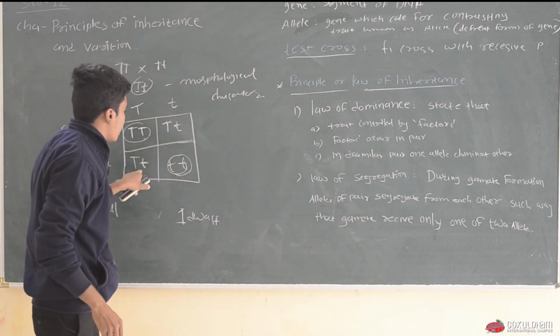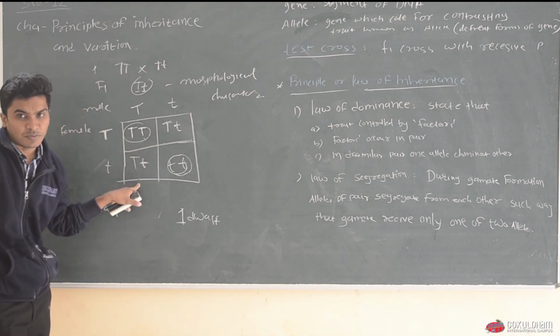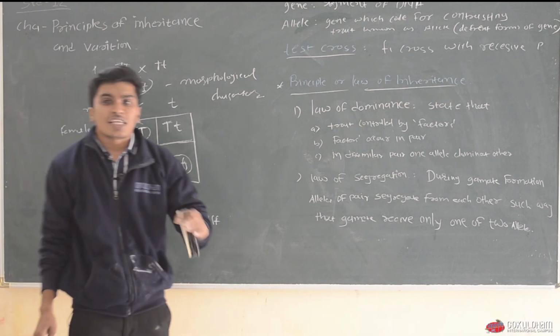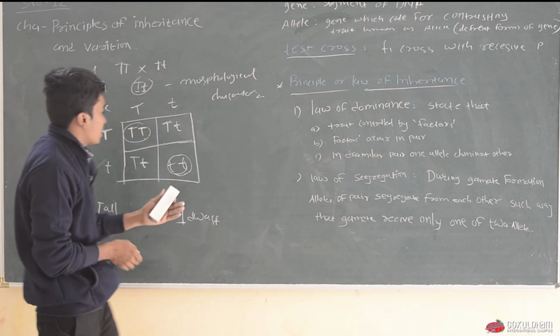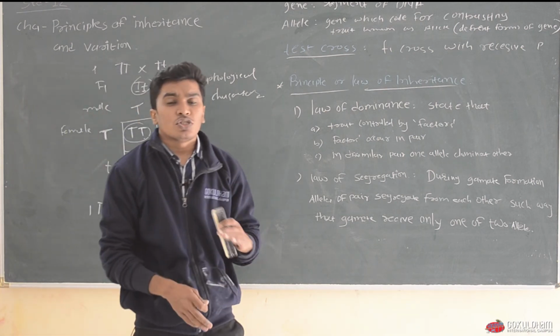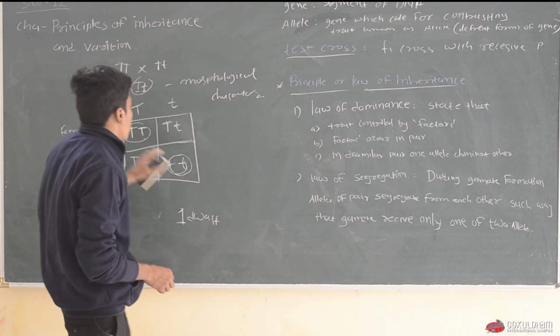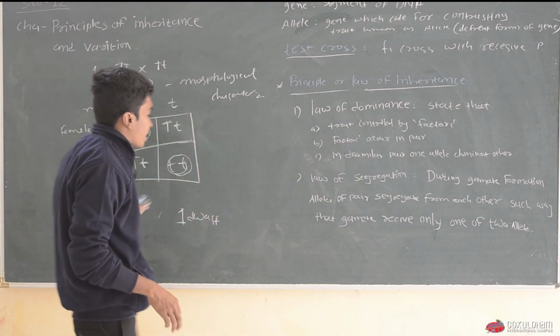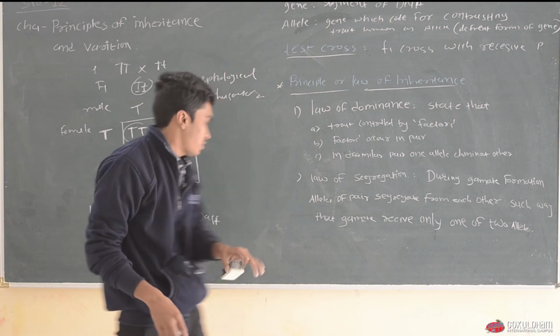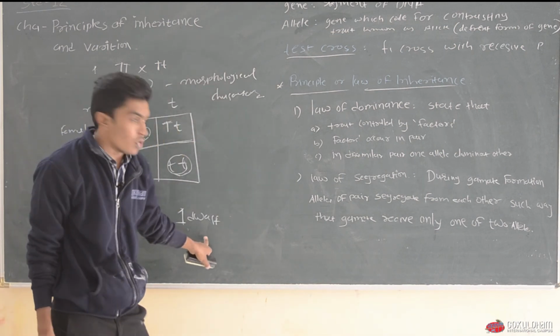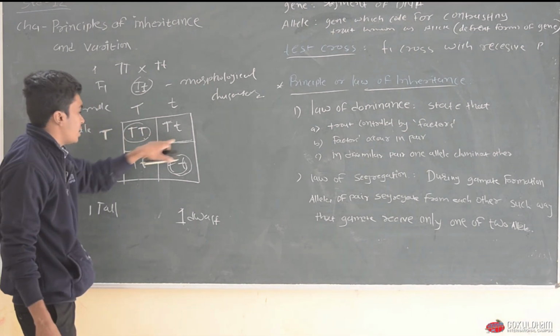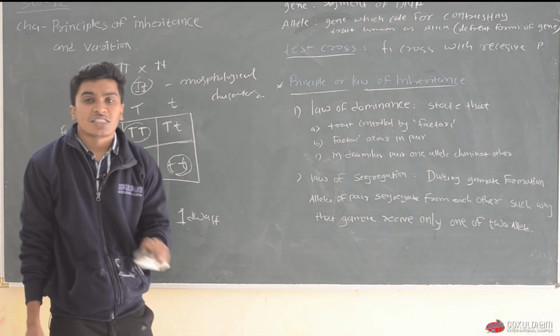And all these are considered as genotype. Genotype is the character of genes. Genetic condition is known as genotype, and phenotypic character is known as phenotype. Here tall and dwarf is a phenotype, and this TT and this Tt is considered as a genotype.